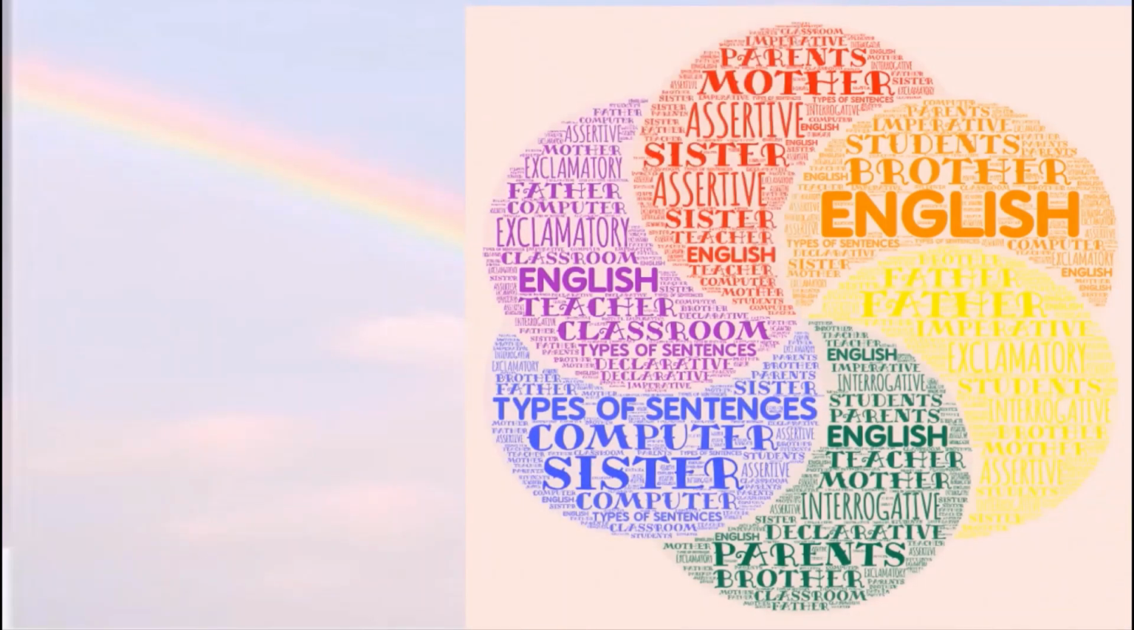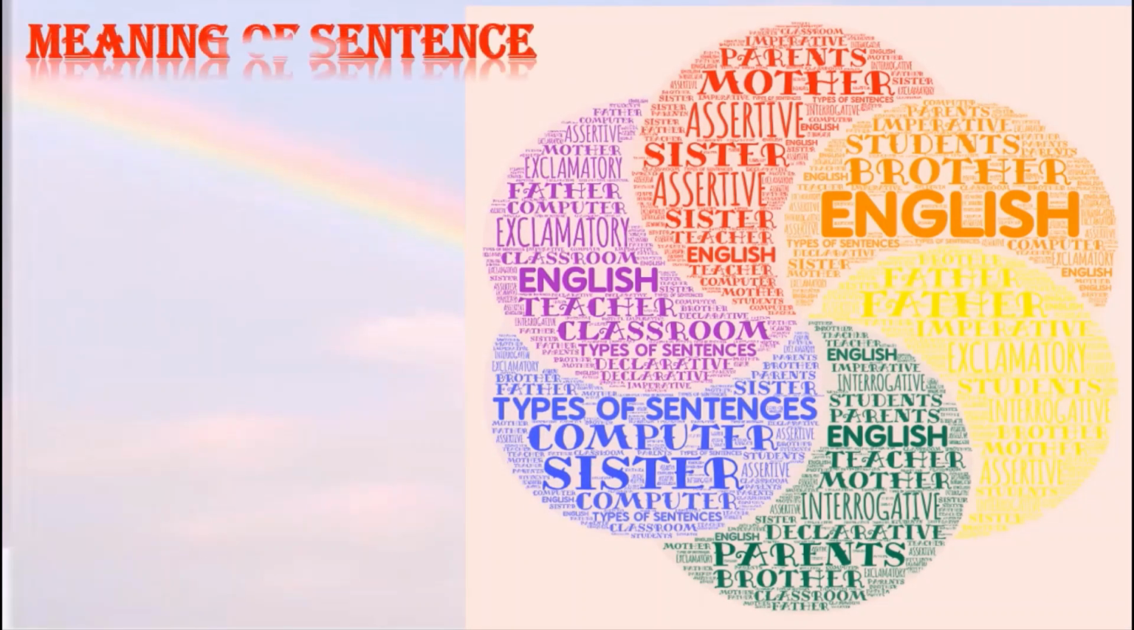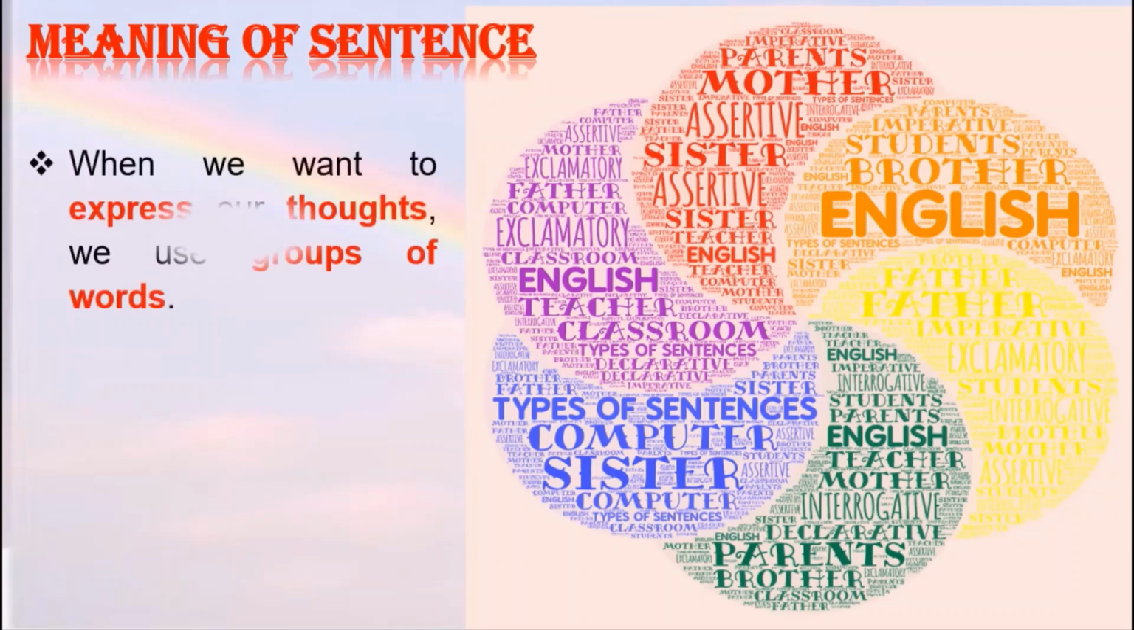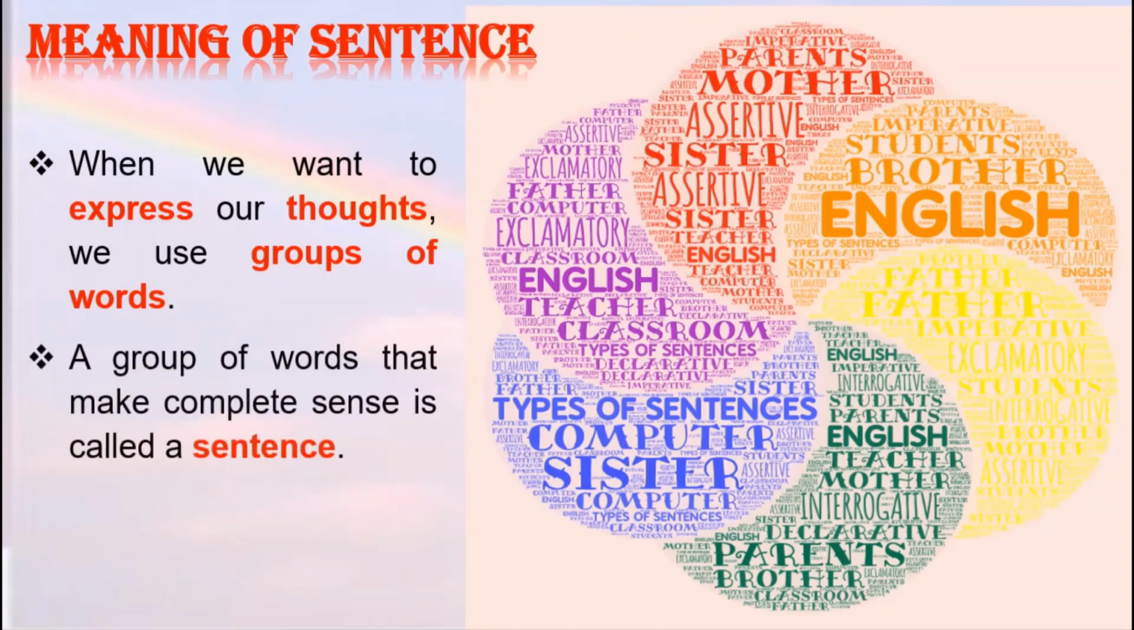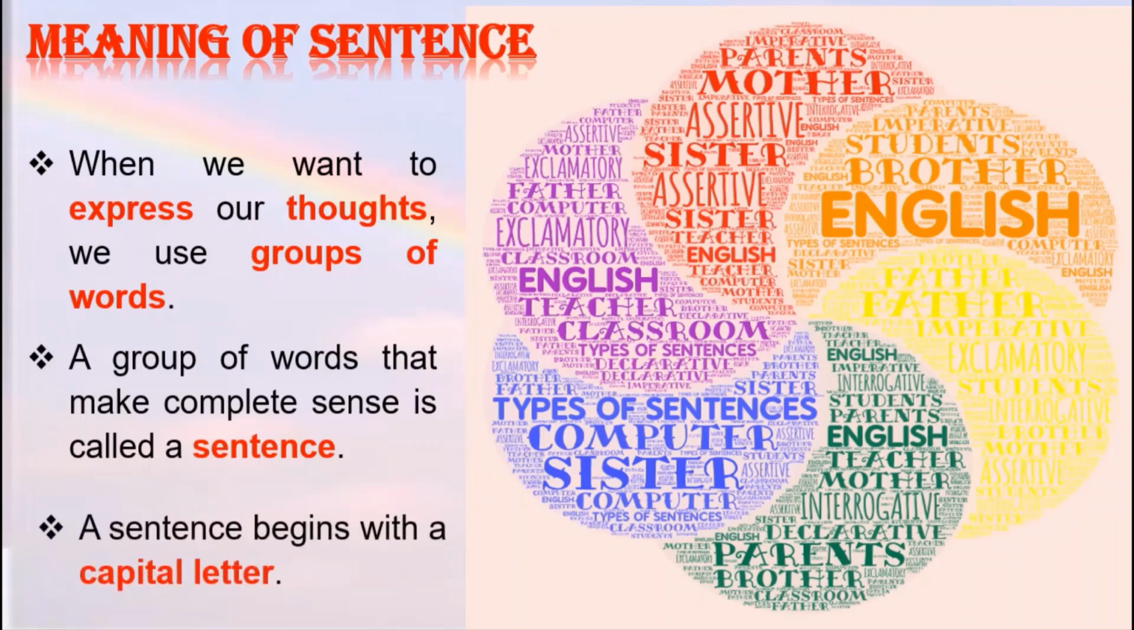Did you observe this image? Here in this image, we see just jumbled up words, but it's not a sentence. So let us try to understand what a sentence is. When we want to express our thoughts, we use a group of words. A group of words that makes complete sense is called a sentence. Remember students, a sentence always begins with a capital letter.